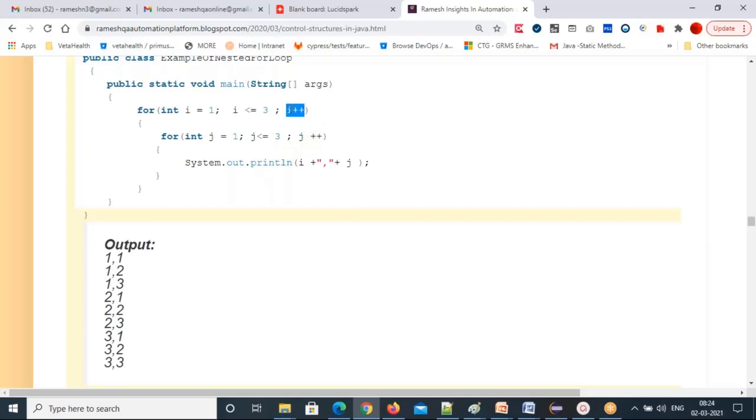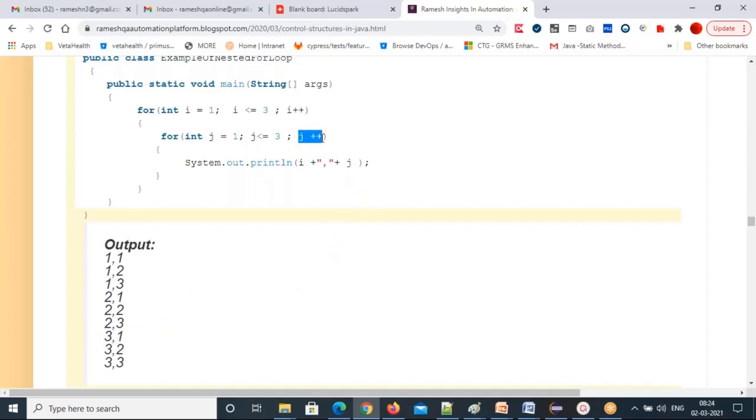Currently i value is 2. 2 plus 1, 3. 3 less than or equal to 3, true. Comes inside. So it will come into the inner for loop and it will execute j equal to 1. 1 less than or equal to 3, true. Comes inside. I value 3, j value 1. 3 comma 1 will print. Again j value will update.